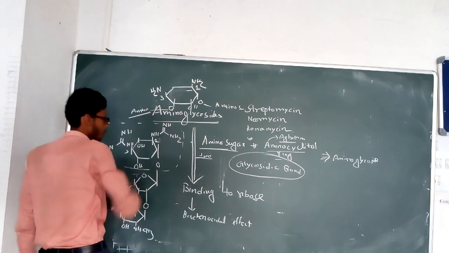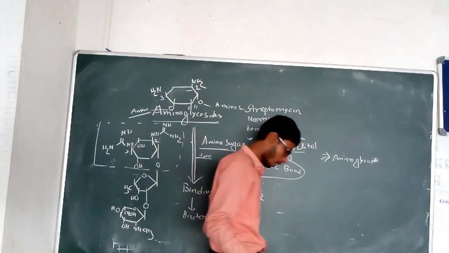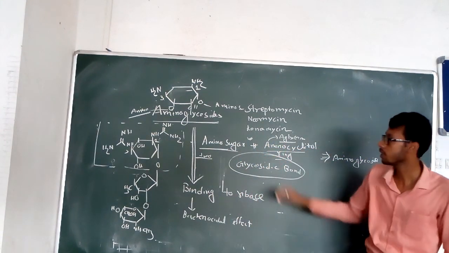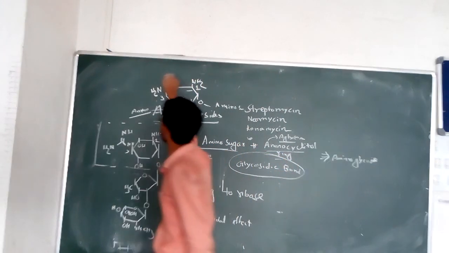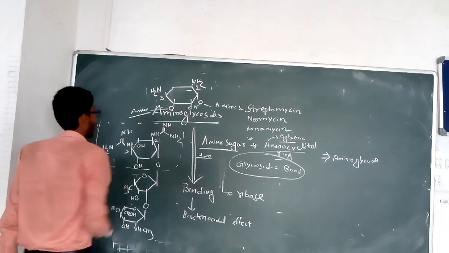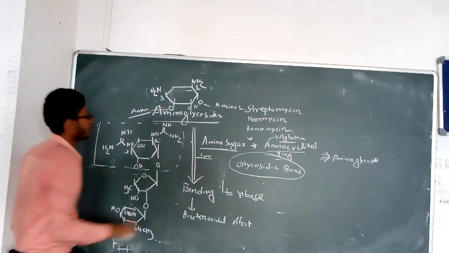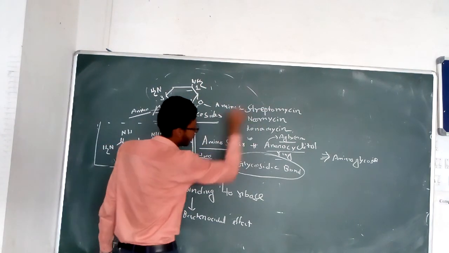So at various positions it is attached with the amino sugar. This is the 1,3-substituted diaminocyclohexane ring, and this is known as the aminocyclitol ring.